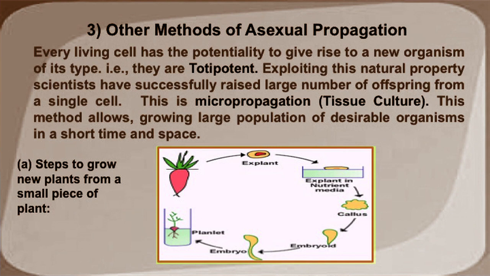Here is an example where a portion of the carrot plant, we call it an explant, is taken out. First, it is put in a nutrient medium which will allow cellular division and give rise to an unorganized mass of cells, not looking like a carrot. When we put growth regulators to this callus, it forms first embryo-like structures, we call them embryoids, then it forms embryos, and when put in the right environmental conditions in the field, they grow into fully developed plants.